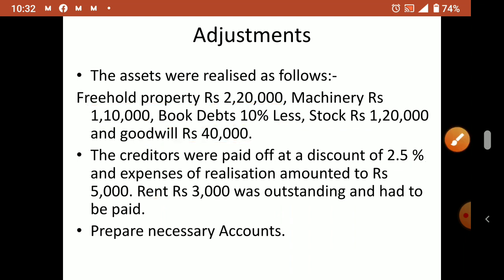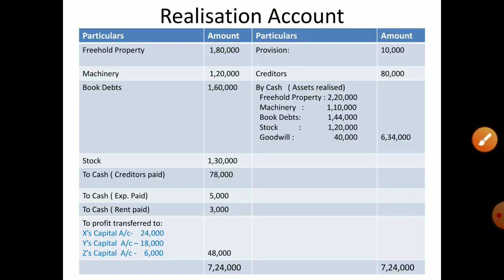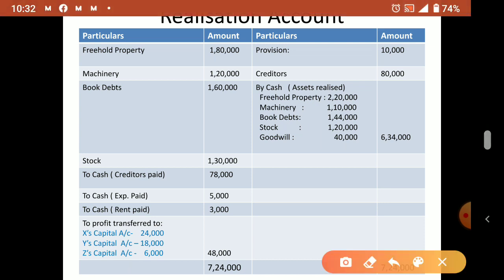First account we will start with the realization account. So from assets, all assets you can transfer. First you can see here we transferred freehold property, then machinery, then book debts, then stock. So transfer of assets is over. So these four items are what? Transfer of assets.